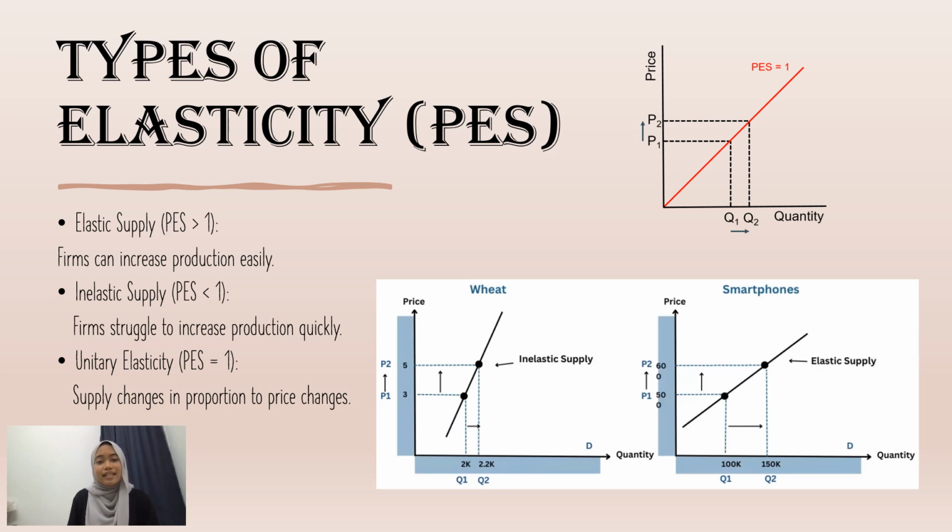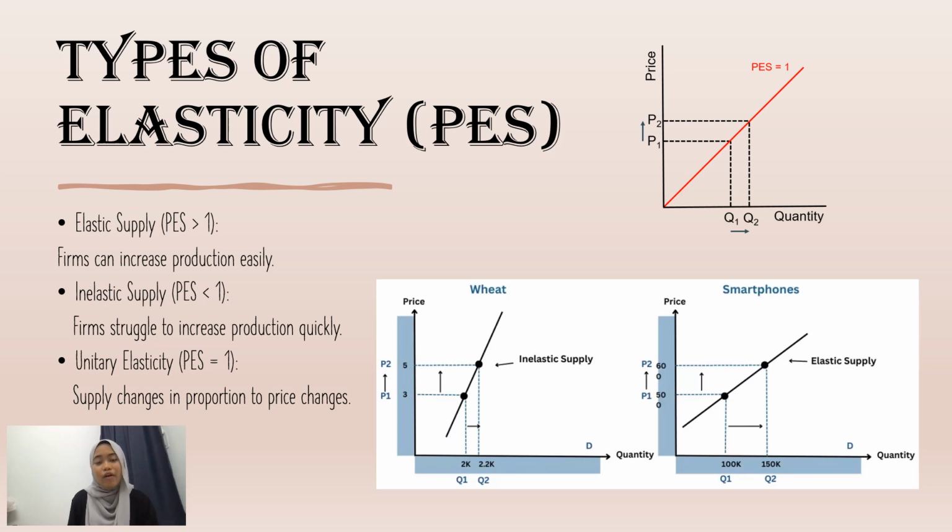Second one, inelastic supply, is when PES is less than 1. Firms struggle to increase production quickly. Third one, unitary elasticity, is when PES is equal to 1. Supply changes in proportion to price changes. The change in price from P1 to P2 is equal to the change in quantity from Q1 to Q2.